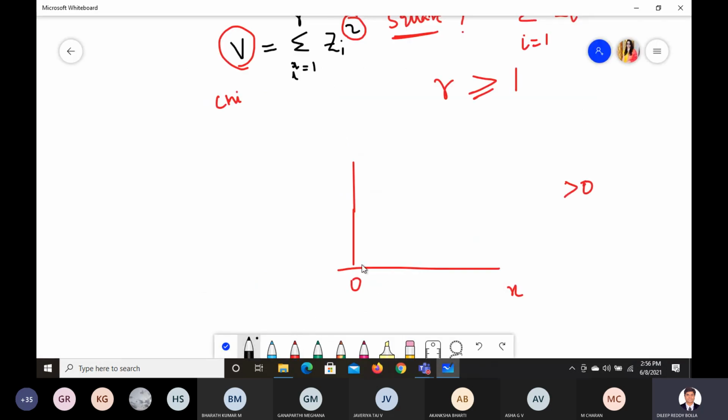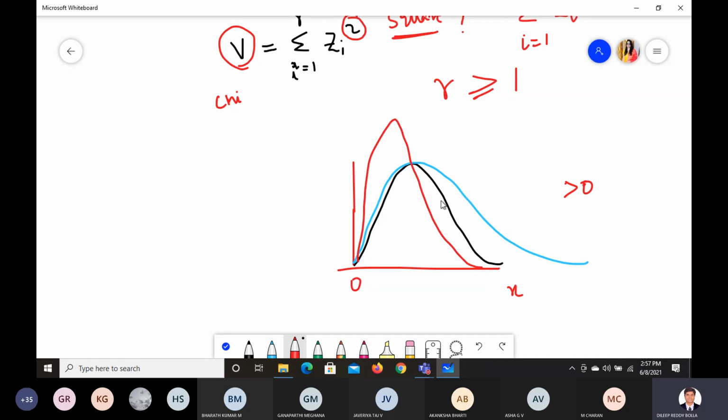Let us say we use this one function, and this is the other function we have. Let us say this is the other function, and we have some other function here. So let us say this is going to be R equals 2, and this can be R equals 5, and this is going to be R equals 10.